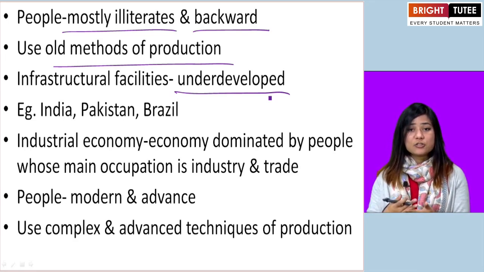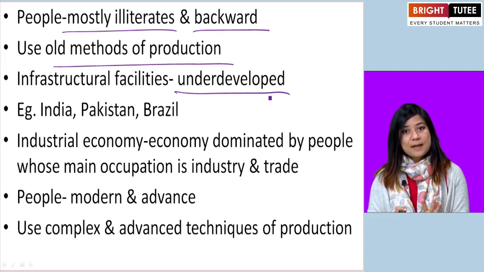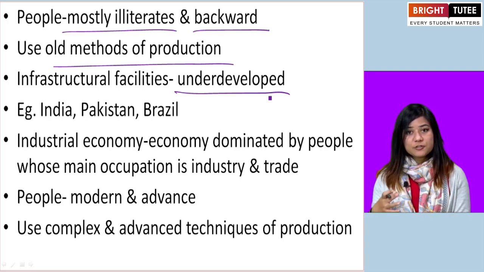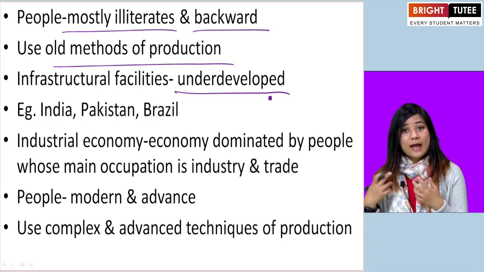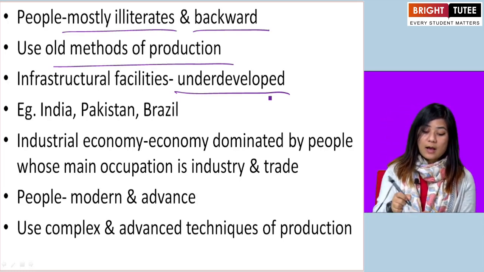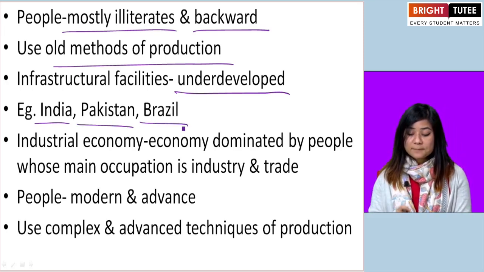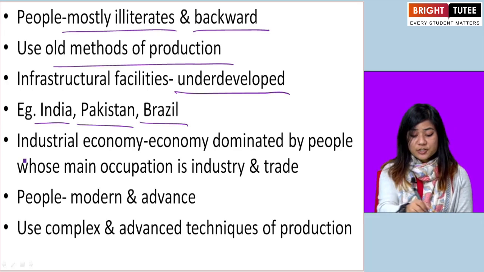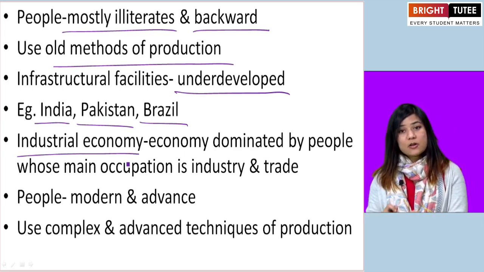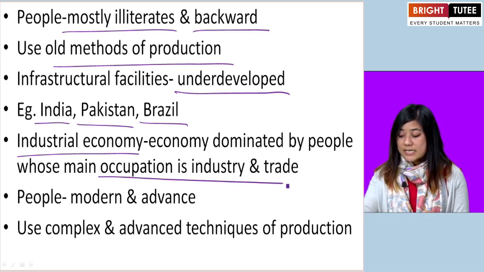Banking, insurance, all these services are underdeveloped. Some of the countries that have this kind of agricultural economy are India, Pakistan, Brazil.